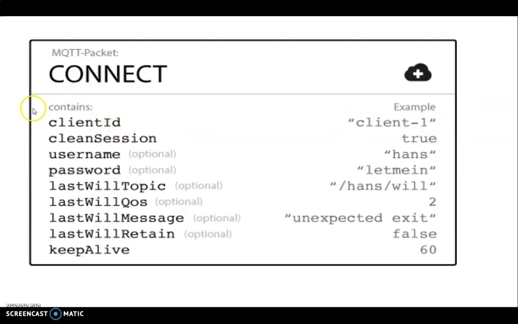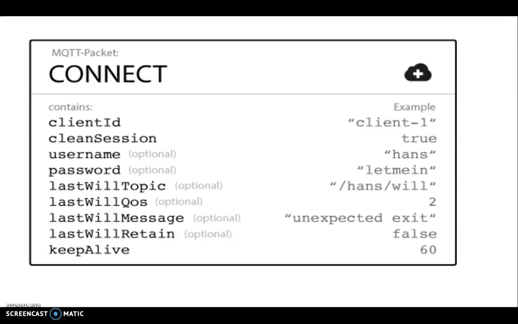So this is what it contains in a MQTT connect packet. It contains client ID, session, username, password. This information is specific to the protocol that we will see soon. Keep alive, the time for keep alive, etc. So this is how it looks like. Okay, so the topic URL and the will QoS. That means the QoS level of the communication that we are willing to do.